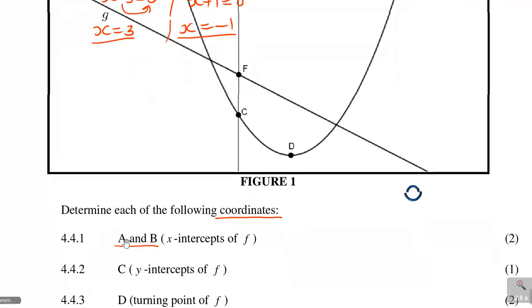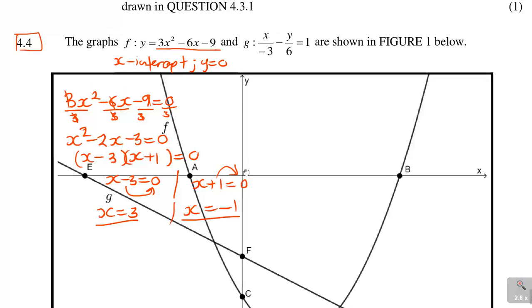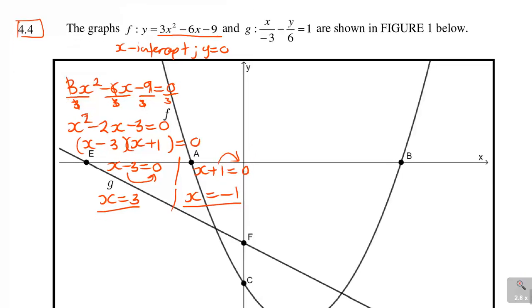Look at the question, says A, B, the x-intercepts of f. So you come here now and ask yourself, which one is A, which one is B? You can see A is negative, so it will be x is equal to minus 1. B is positive, so here x is equal to 3.